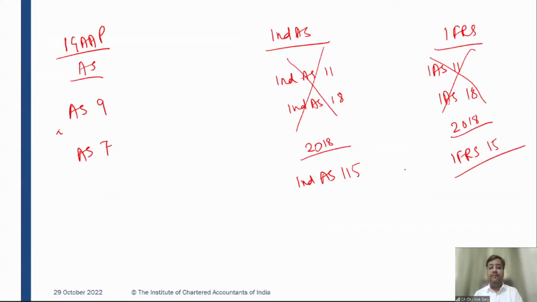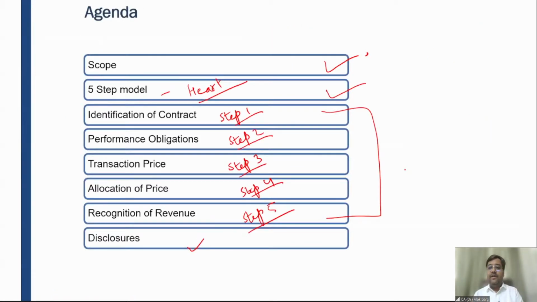Then friends, we discussed that in IFRS it is IFRS 15, in Ind AS it is Ind AS 115, and in IGAP it is AS 7 and AS 9. Two standards were there in IGAP, right? Then we discussed that for recognizing any revenue, under the Indian accounting standard there are 5 evaluations, nomenclated as the 5-step model in this Ind AS 115, right? We will discuss them one by one. And in the last class, we discussed step 1, which is to identify the contract with the customer, right?